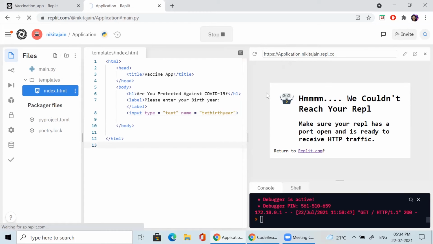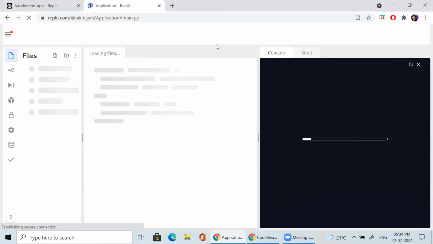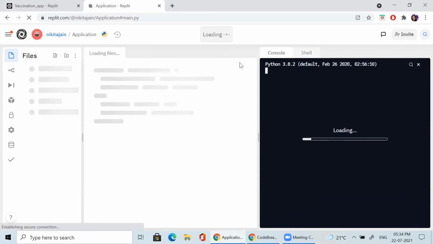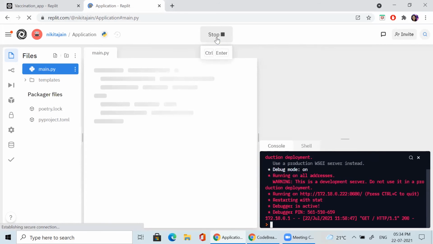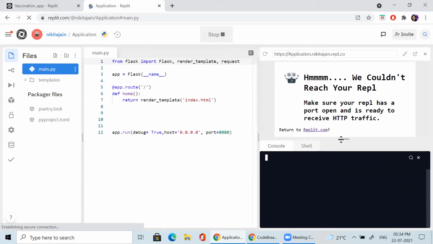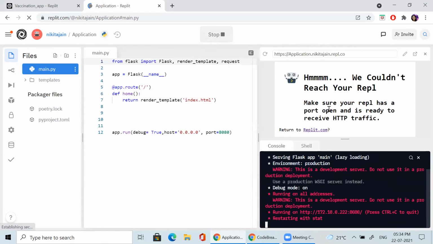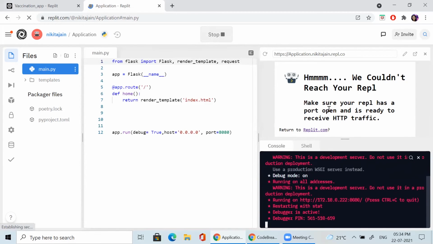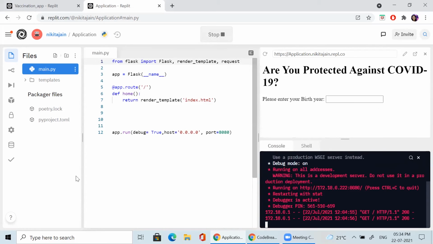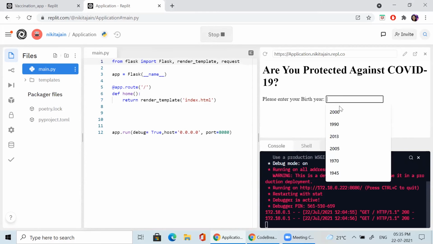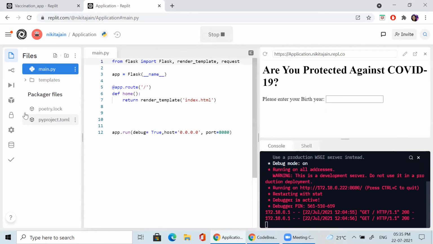Otherwise, stop it and run it again. Yeah, it is executing. Can you see? This is a label and one text box, right?